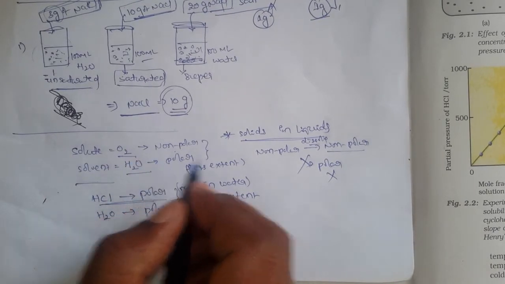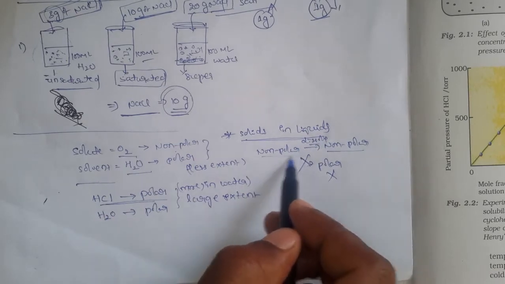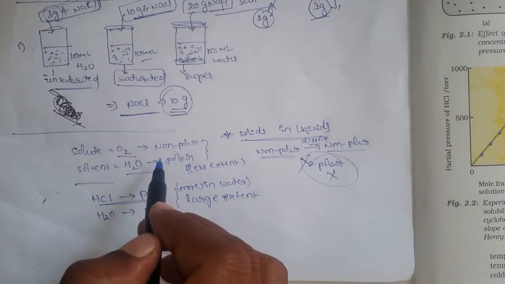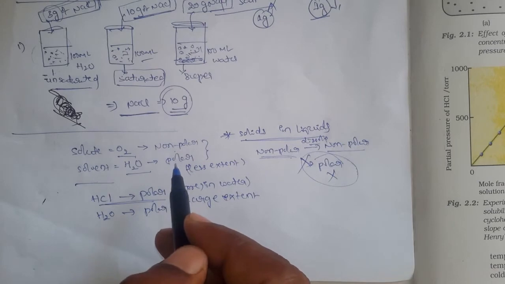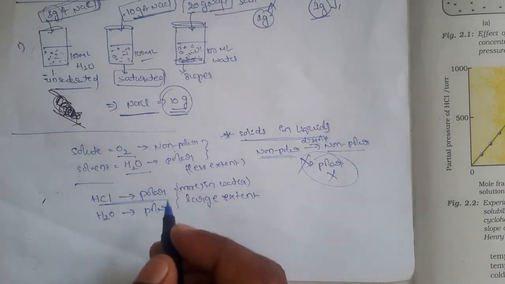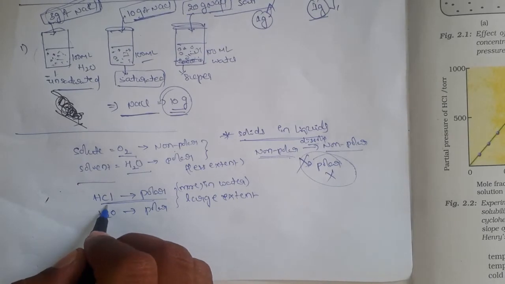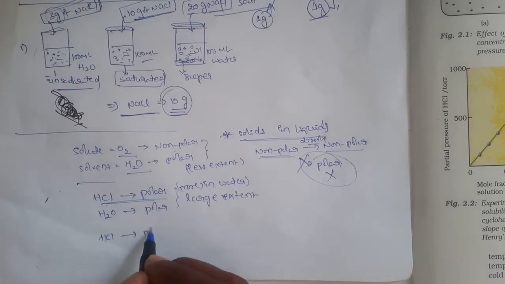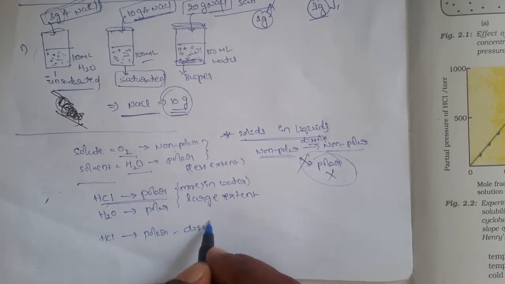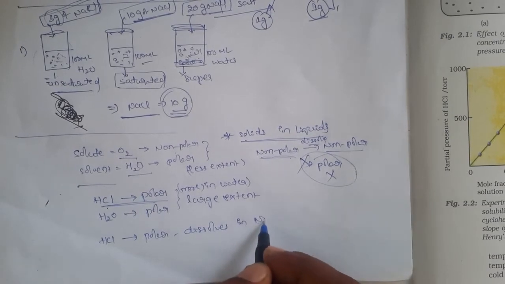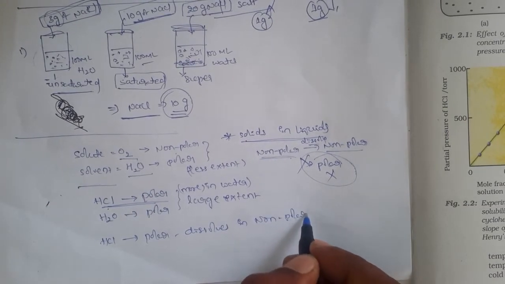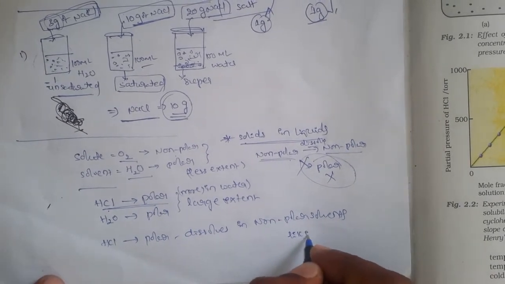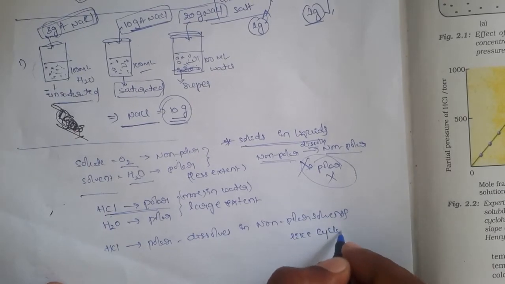But when you come to solids, it is totally different. Non-polars cannot dissolve into polar solvents, but here it is dissolving, though the amount of dissolving is less. Similarly, even HCl, even though it is polar, can dissolve into non-polar solvents, liquids like cyclohexane.